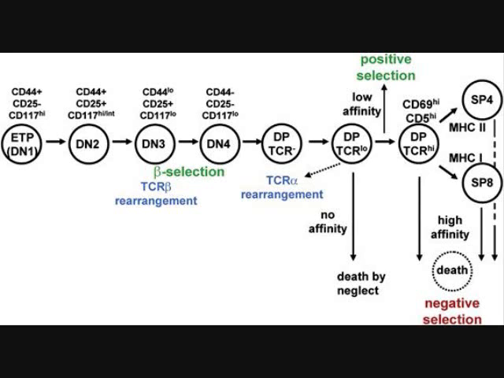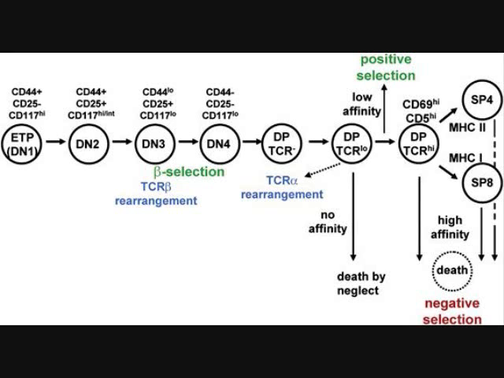Now, these signals require the pre-T cell receptor at the cell surface, but they're independent of ligand binding to the pre-T cell receptor. So these thymocytes will then express both CD4 and CD8 and progress to the double positive stage, where alpha chain selection takes place. If the rearranged beta chain does not lead to any signaling, the cell will die via neglect. So that's what we call beta selection.